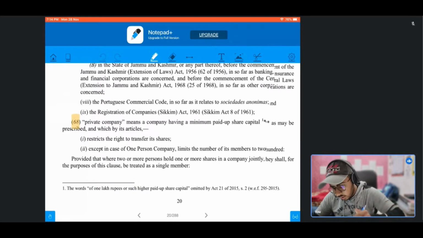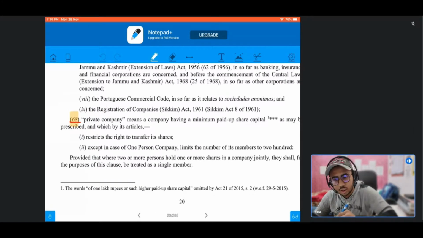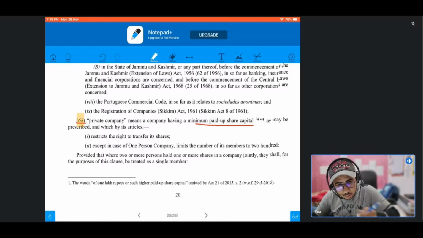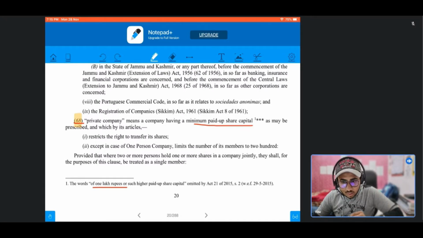So let's start with the private company, which is subsection 68 of section 2 of the Companies Act 2013, which says that a private company means a company having a minimum paid up share capital as may be prescribed. Earlier, this minimum paid up share capital was prescribed as 1 lakh rupees, but this limit of 1 lakh rupees was omitted by an amendment act of 2015. So now there is no such prescribed limit of the minimum paid up share capital. However, the CG may by rules prescribe such limit in future.